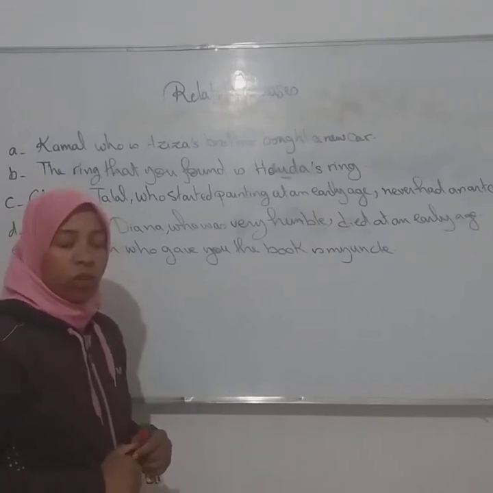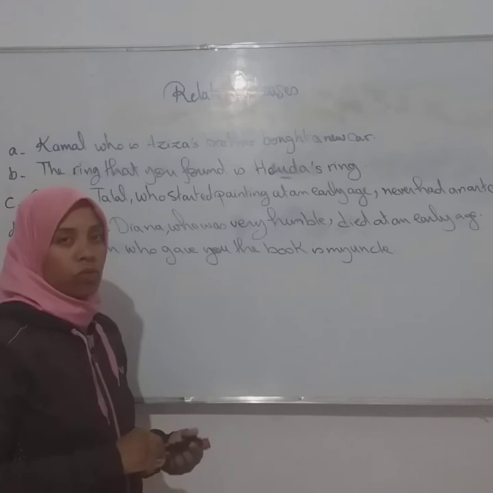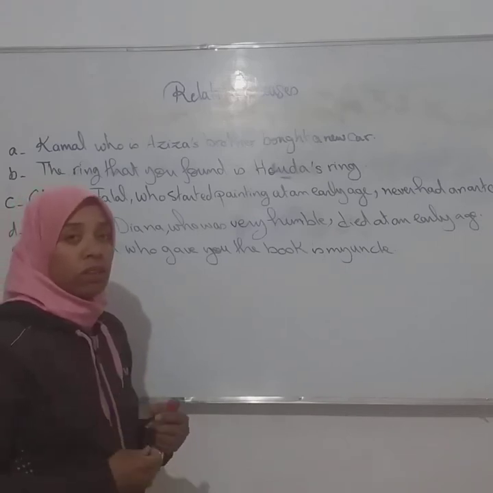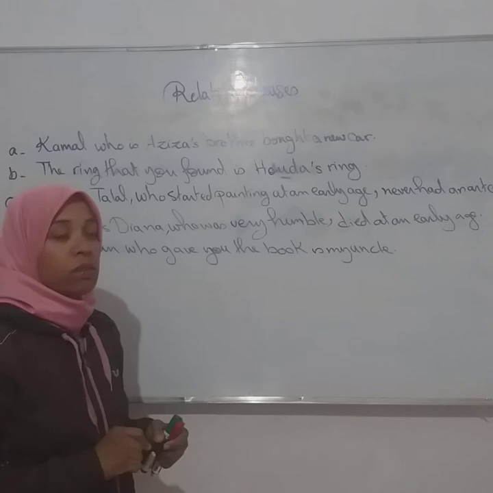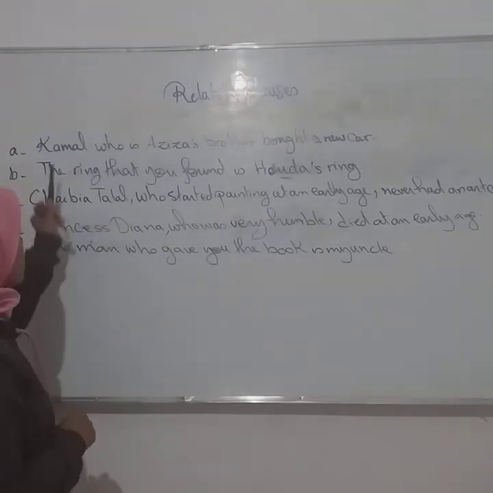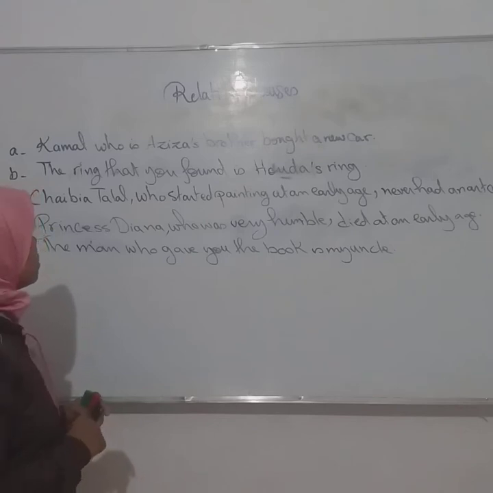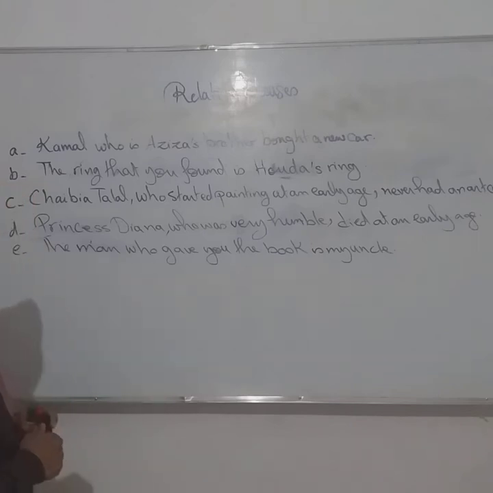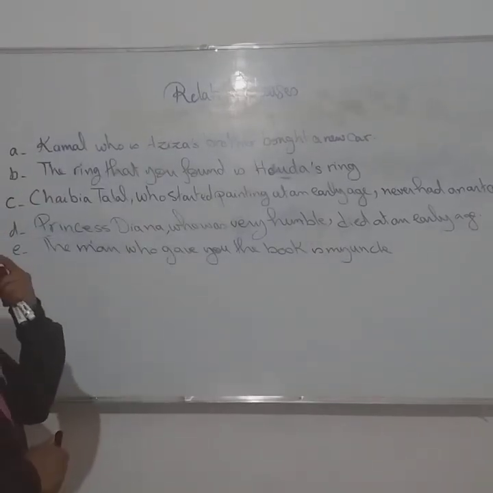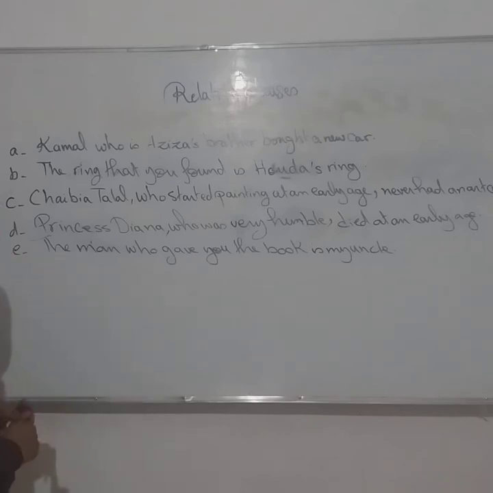Okay, and today we're going to see what we call relative clauses. In order to know what they are exactly, let's study these examples. Kamal, who is Aziz's brother, bought a new car. The ring that you found is Huda's ring. Shivya Talal, who started painting at an early age, never had an art course. Princess Diana, who was very humble, died at an early age. The man who gave you the book is my uncle.